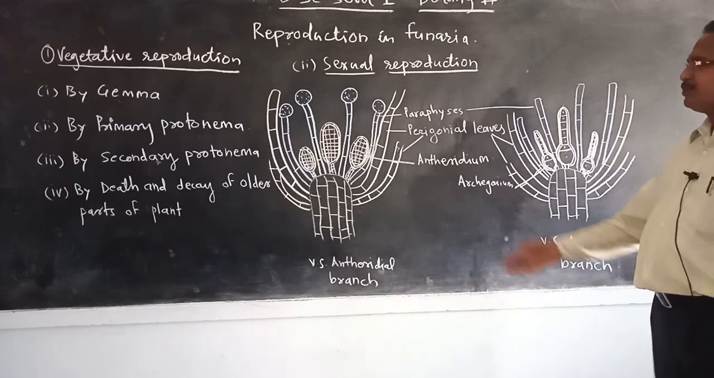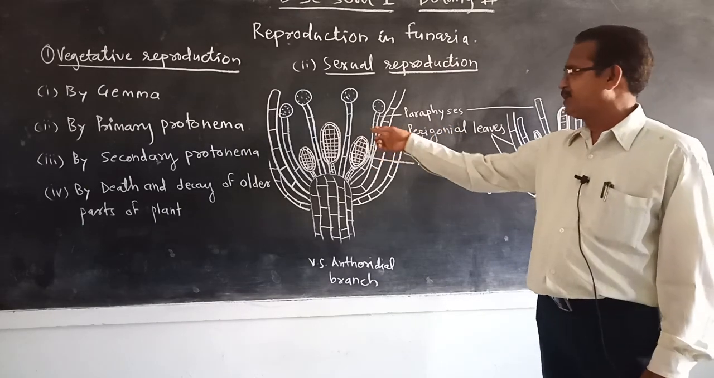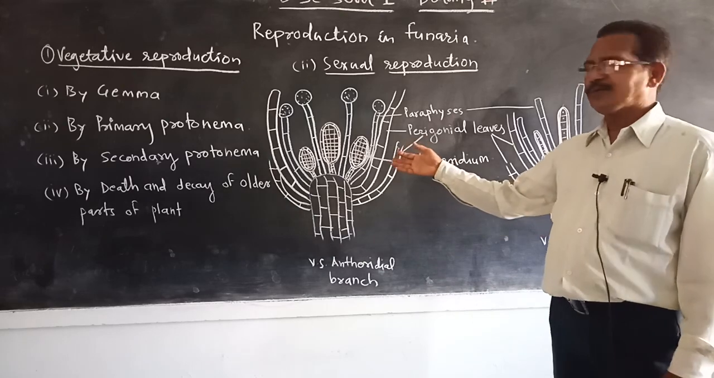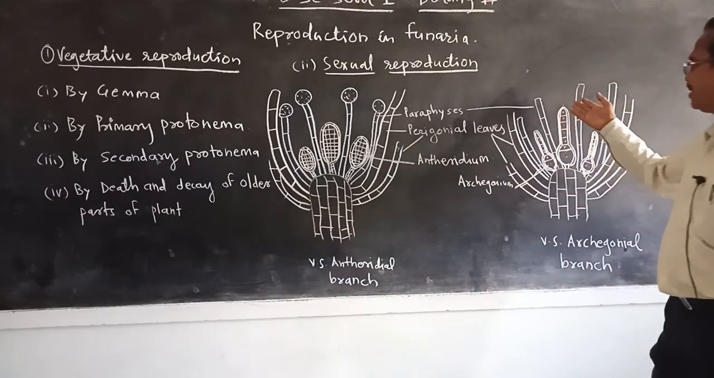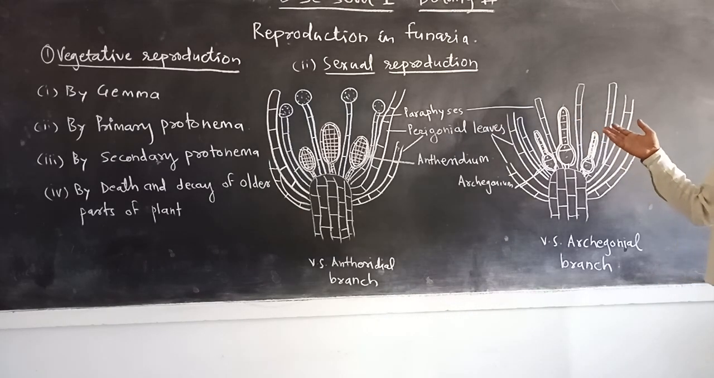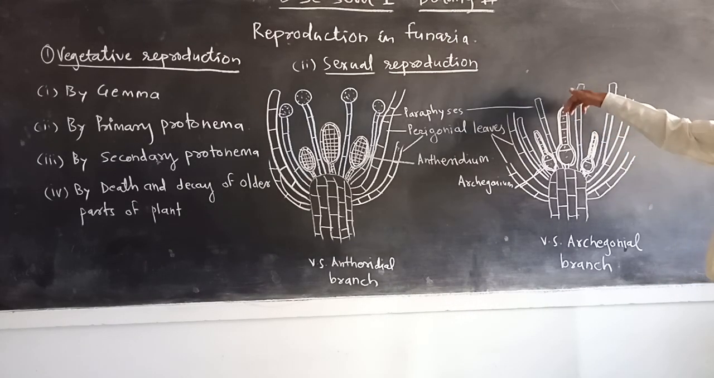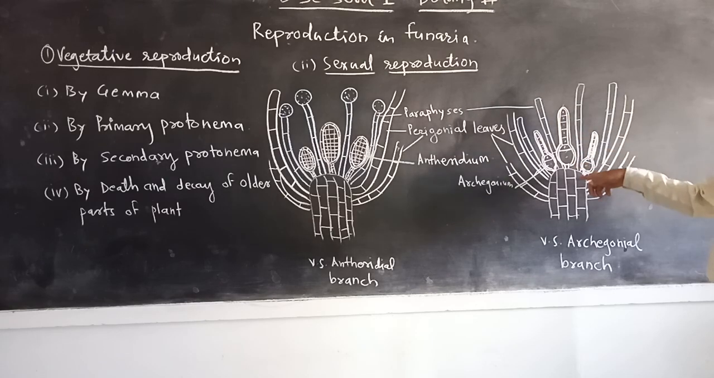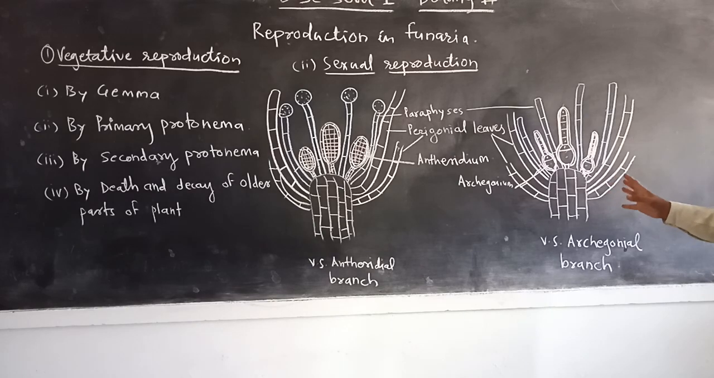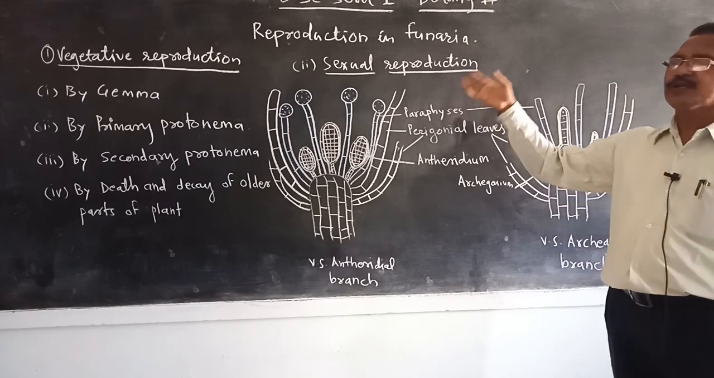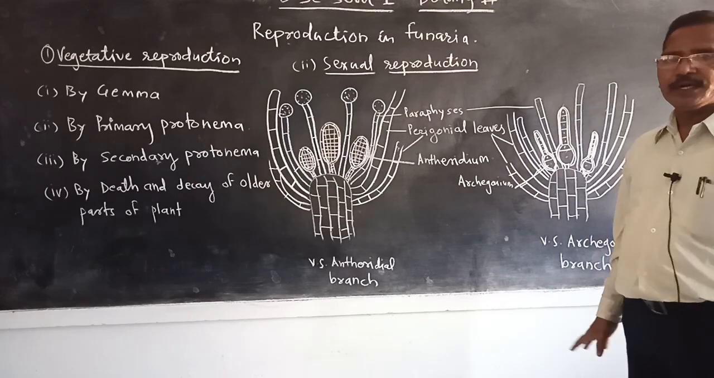At the same time, the male gametes formed in the antheridium swim in water with their flagella and come near the neck of the archegonium. They enter through the neck up to the venter, but only one male gamete fuses with the female gamete, the egg, and fertilization is effected. In this manner, sexual reproduction in Funaria takes place.